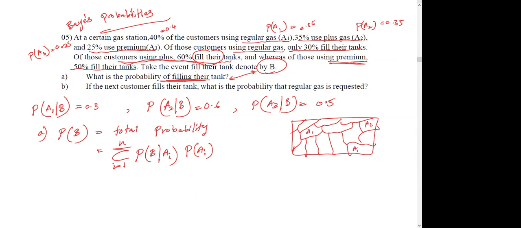If our event B happens like this, this is our event B. So it covers many subspace events. What's A1? A1 is using regular gas. B is filling the tanks. People who are using regular gas, they fill their tanks. That's the idea behind this.